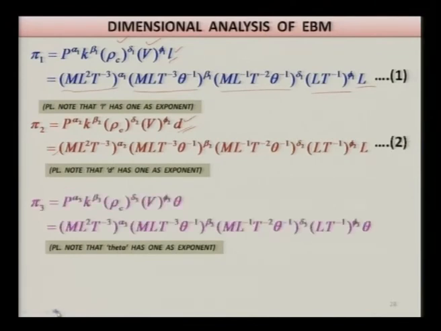Then there is the third dimensionless variable, pi 3: P raised to power alpha 3, k raised to power beta 3, rho c raised to power delta 3, v raised to power phi 3, and theta. So again substitute the values of the dimensions, and you can see again here that theta has a single power. This way you will obtain 3 different equations.